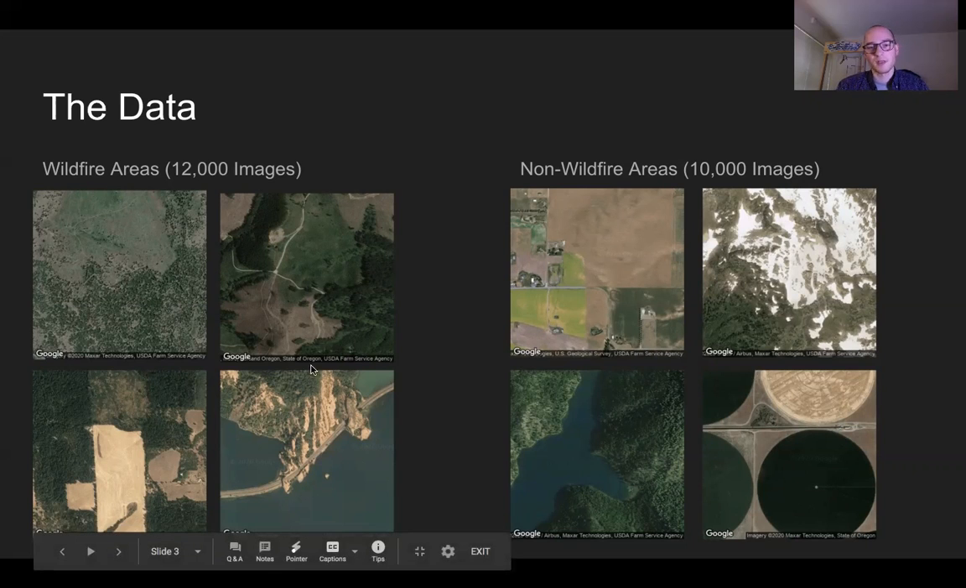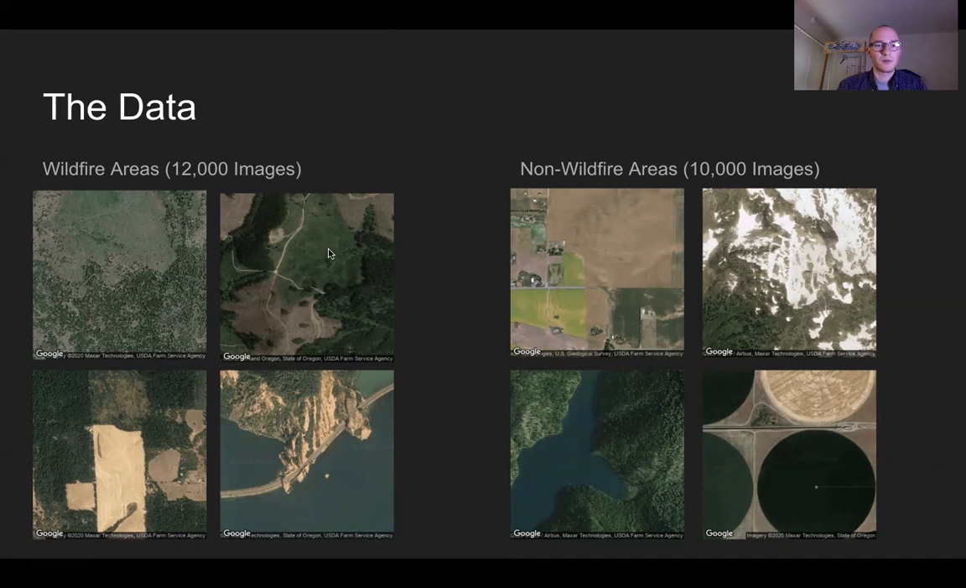This is just a sample of 4 of the 12,000. Each one is zoomed out as far as I could where you're still able to see individual trees and features. I thought that was a good level of balance of zoom and resolution.